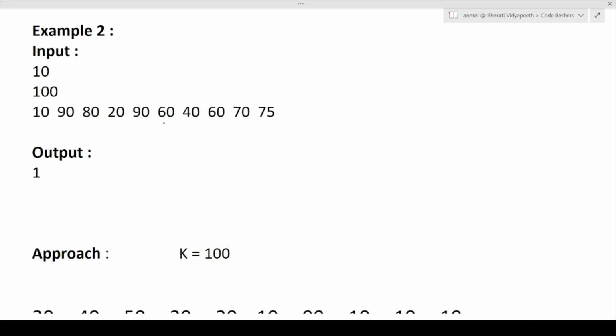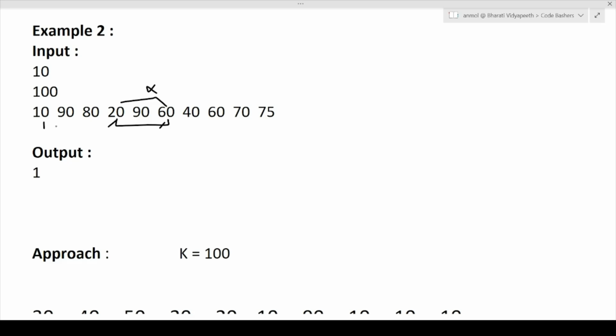Here you will say that we can take 20 and we can take 60. So the total amount will be 80. But in the question it is mentioned that they must be in continuous order. So to include 20 and 60, you must also include 90. So this particular combination will not be possible. And if you see the continuous combinations, then no such combination of two or more horses is present. So here the single combination you can take.